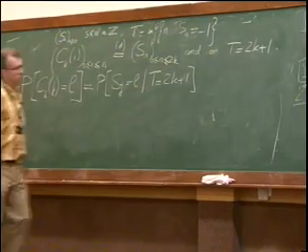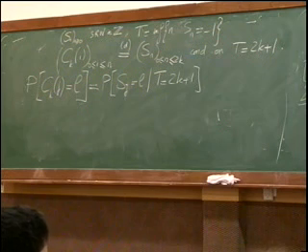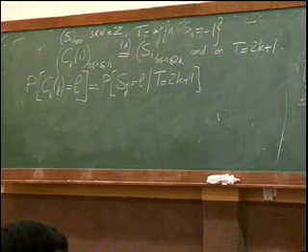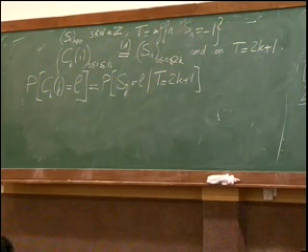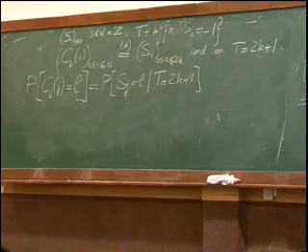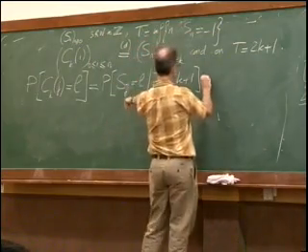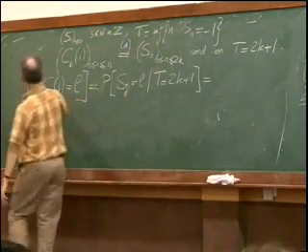Also in proving this, I will assume that j is less than k, because you can use a symmetry argument. You know, the contour function is invariant under time reversal, so you can assume that j is smaller than k. And so this will be useful.